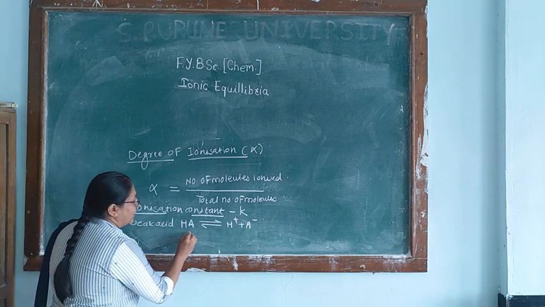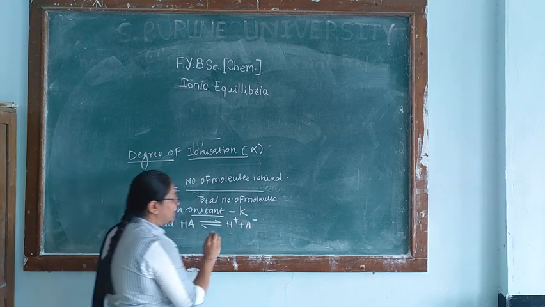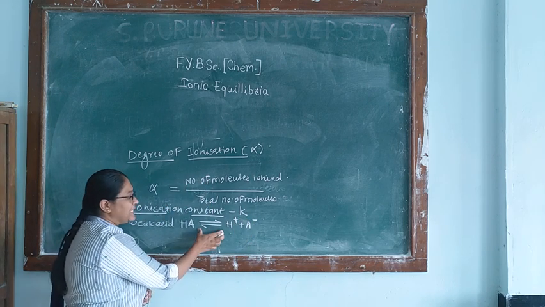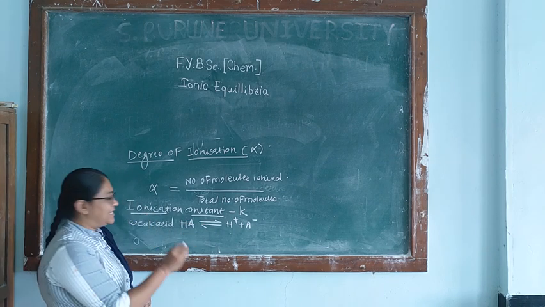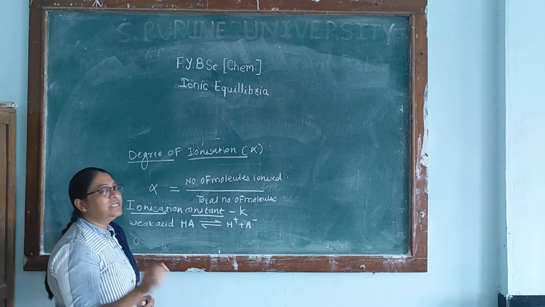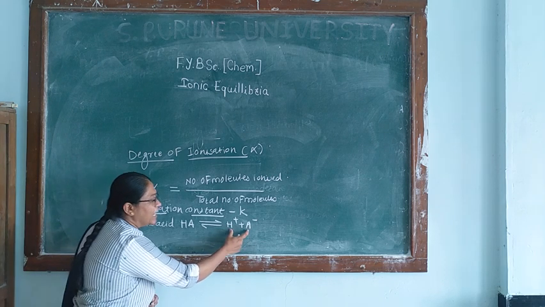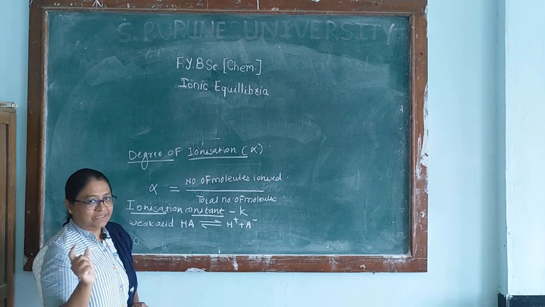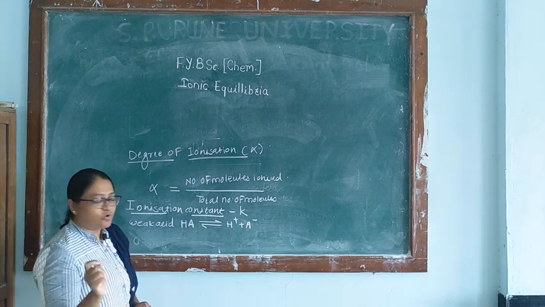Now, if we apply the equilibrium law to this reaction, obviously as equilibrium is established, at equilibrium the concentration ratio of the ionized form and unionized form remains constant. That is called the equilibrium constant.